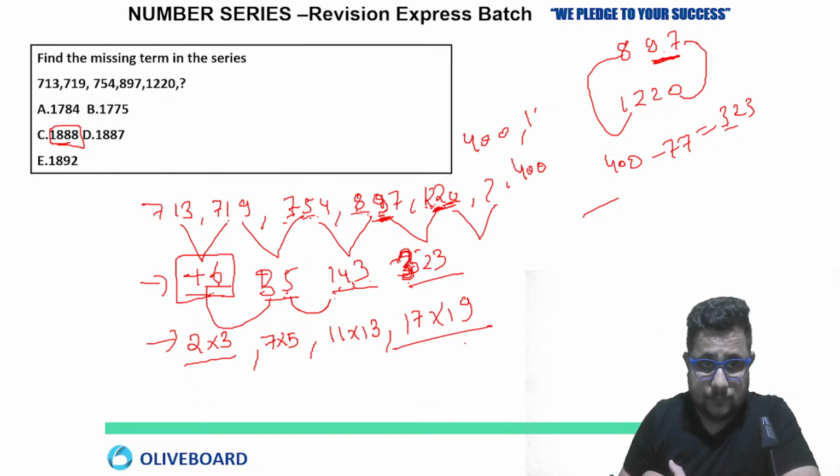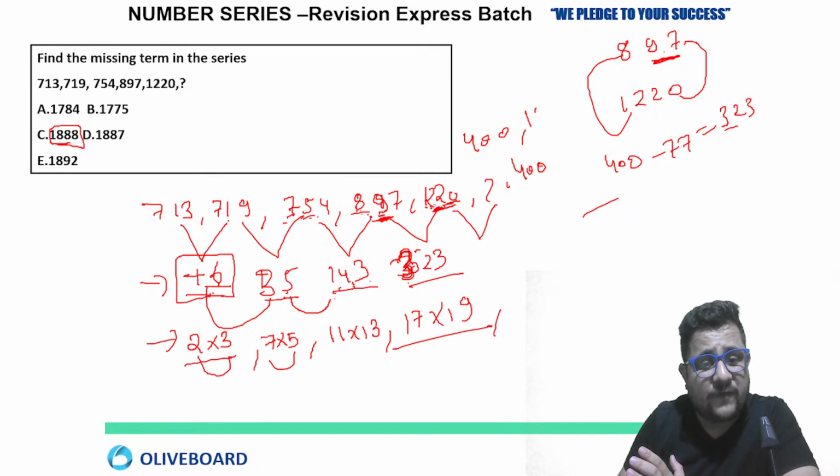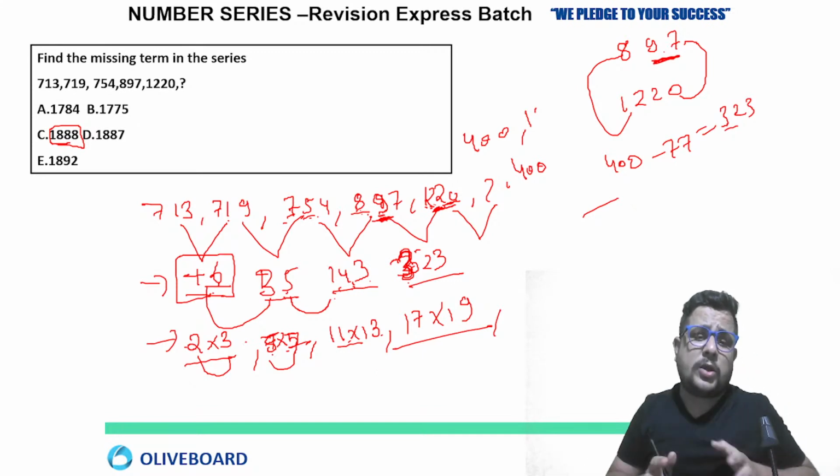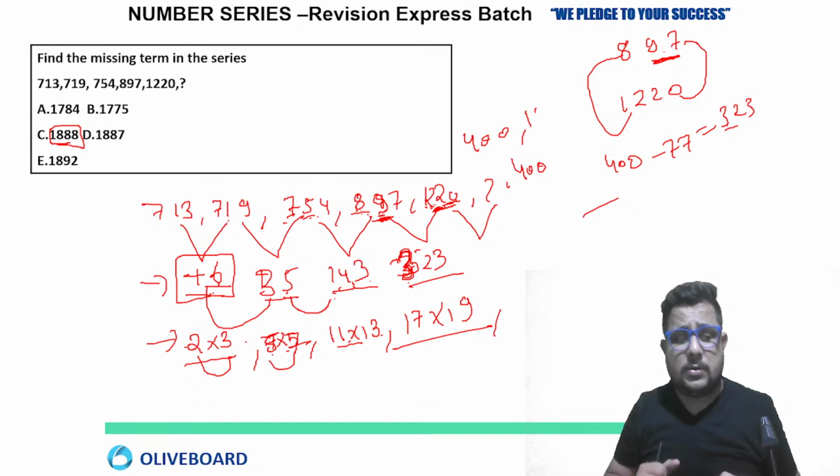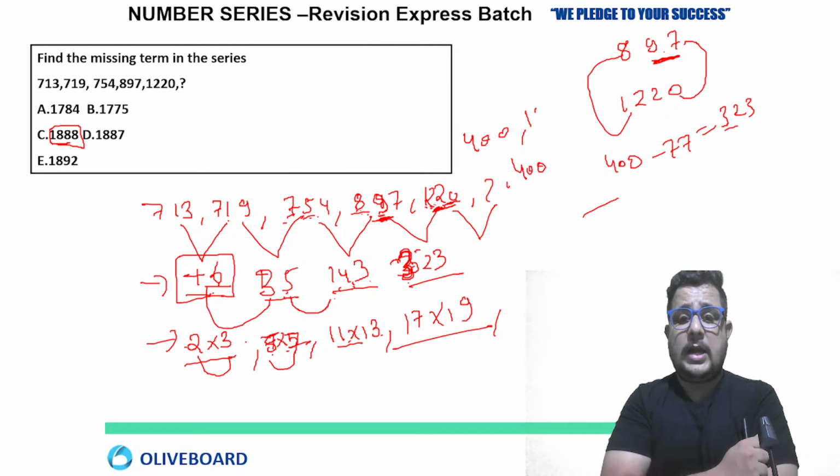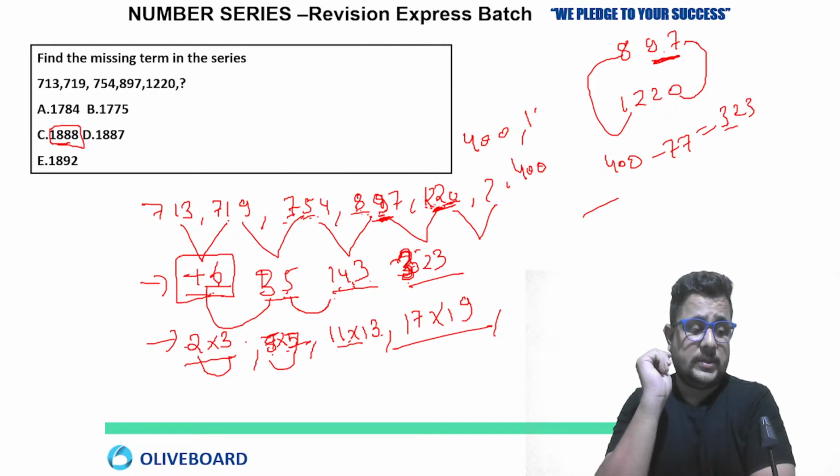All numbers have 2 factors. So if you look at all the numbers which I am multiplying, 2 into 3, 5 into 7, 11 into 13, 17 into 19, all of them are prime numbers. Are you getting my point? All are prime numbers.